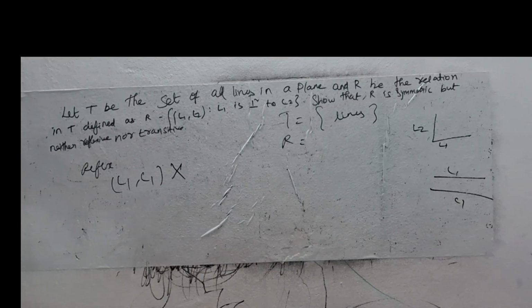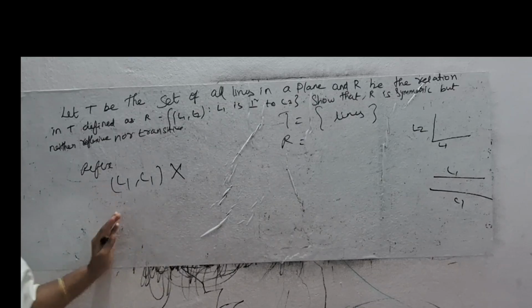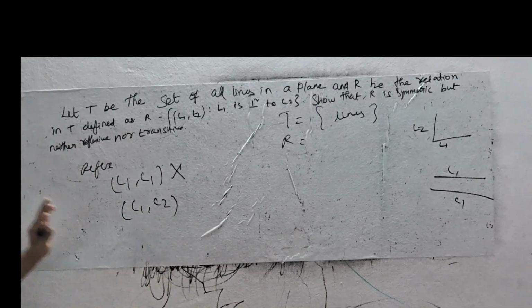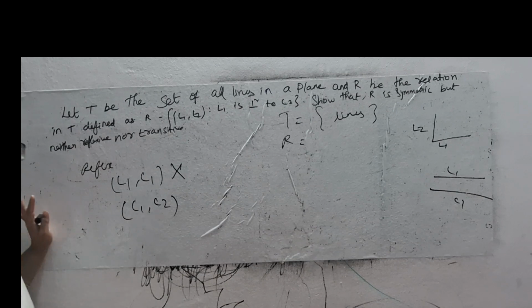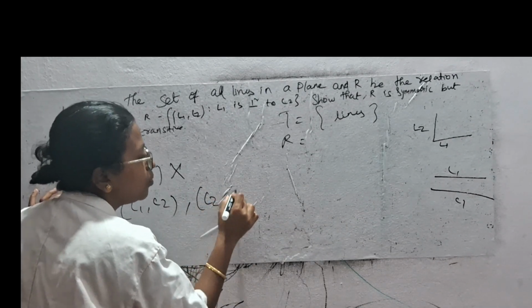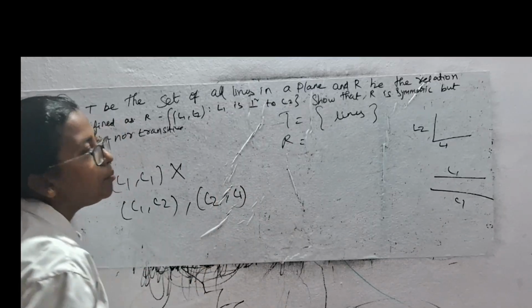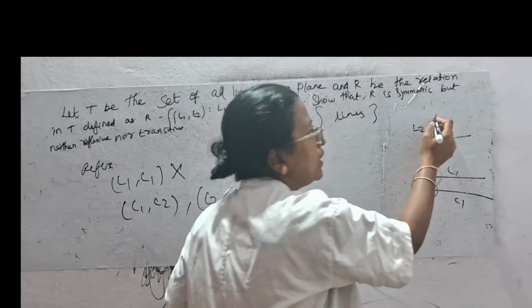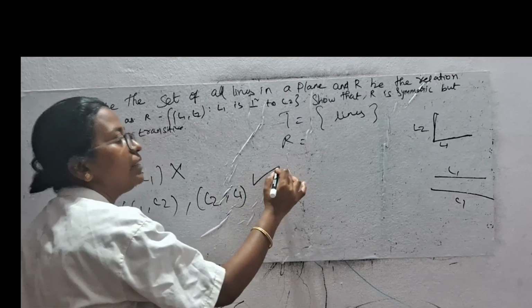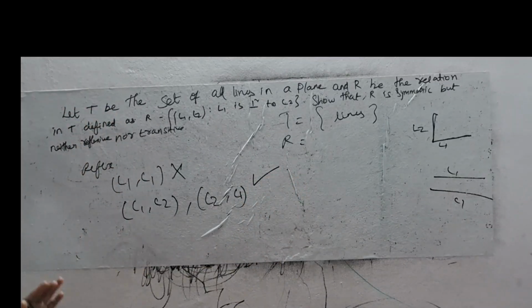Next, symmetric. Symmetric means if L1, L2, A related to B, so L1, L2 is perpendicular, it is given in the conditions. Next, B related to A, we have to prove L2, L1 is also perpendicular. Yes, definitely L2, L1 is also perpendicular. So symmetric is true.